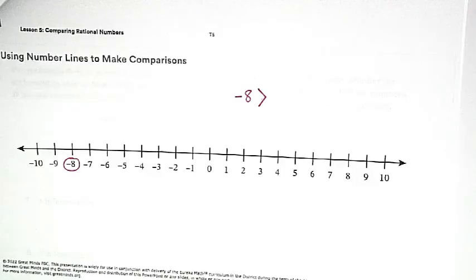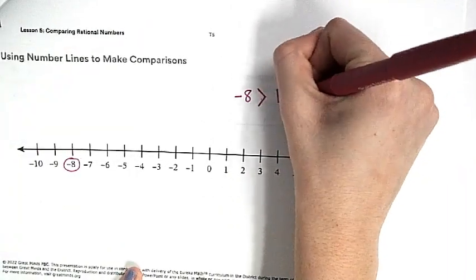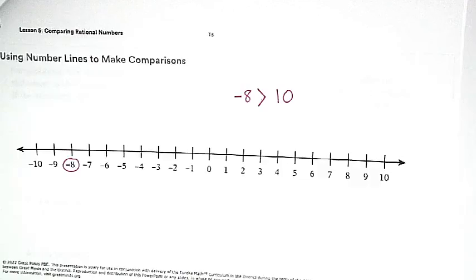Chad. Did you say what? What'd you say? 8? 10? Negative 10? No, positive. You put it the wrong way. Or did you say that because you're facing negative? Okay, y'all caught me.